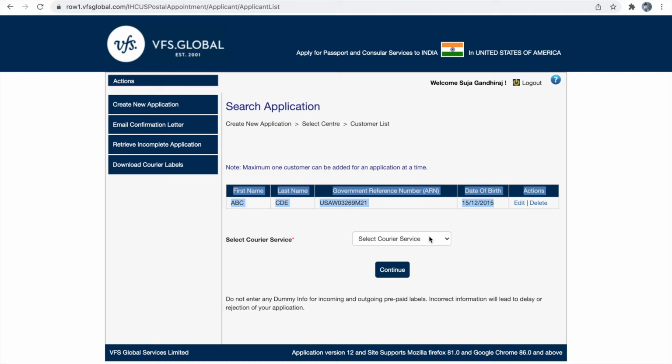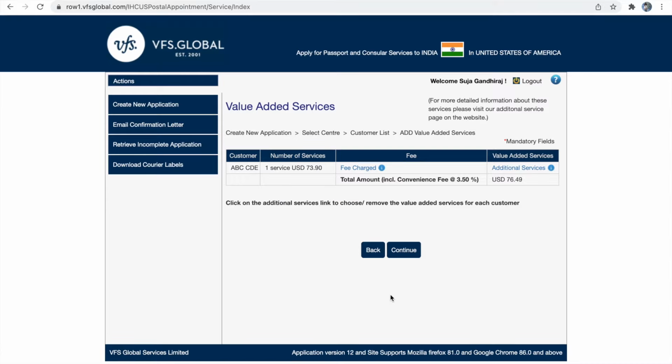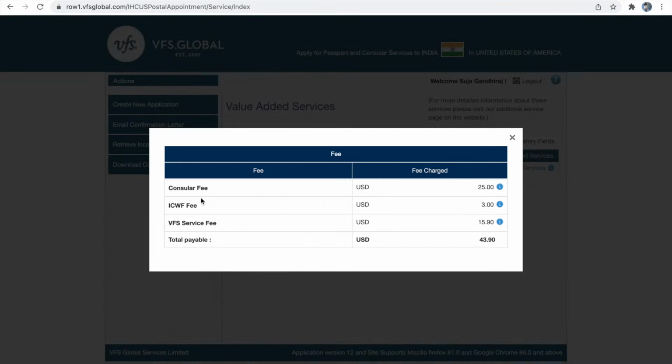Next we have to choose the courier service. You can choose either VFS offered courier service or you can use your own courier labels. So now I will choose VFS offered courier label. So VFS offered courier service is usually FedEx. Click continue. So this is the amount you are going to be charged for this OCA renewal service. If you need to know the split up for this amount, you can click fee charged link here. So this will give you the split up for the amount which you have been charged.